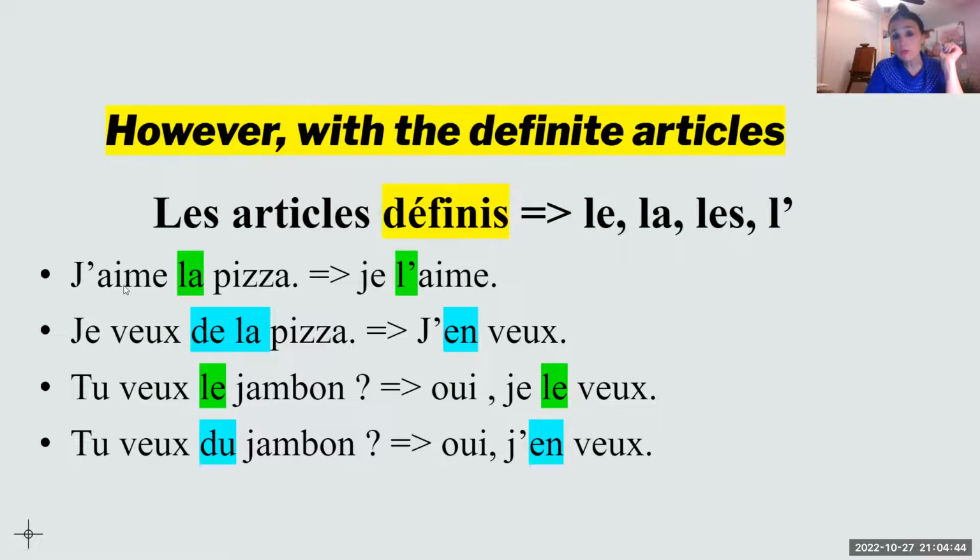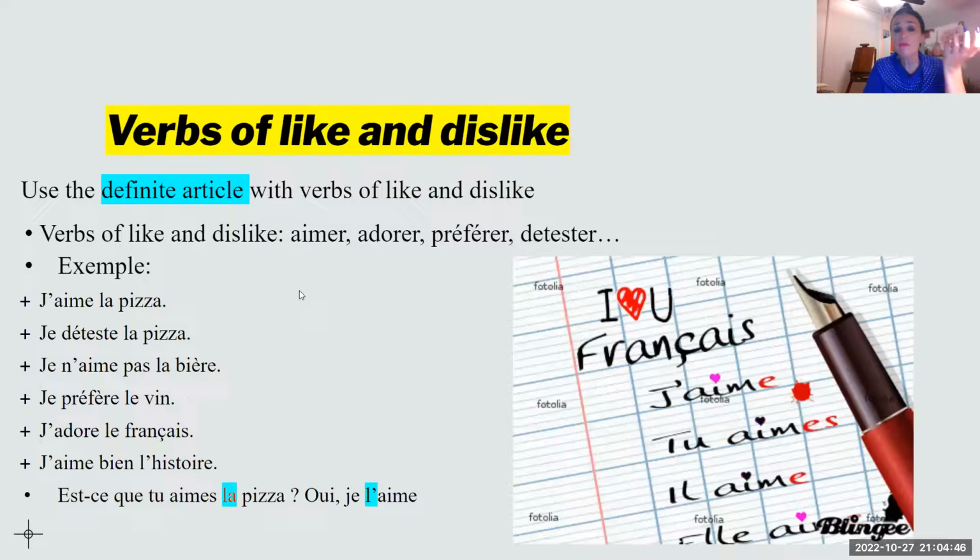So I was talking about the verbs of likes or dislikes. Whenever you're going to use aimer, to like, adorer, to adore, préférer, to prefer, détester, to hate, make sure to use a definite article. J'aime la pizza. Je déteste la pizza. Je n'aime pas la bière. Je préfère le vin. J'adore le français. J'aime bien l'histoire. Est-ce que tu aimes la pizza? Oui, je l'aime. So as you can see, we're all using the definite article, and when we're going to be replacing the noun, make sure to use the l'apostrophe, not en anymore.